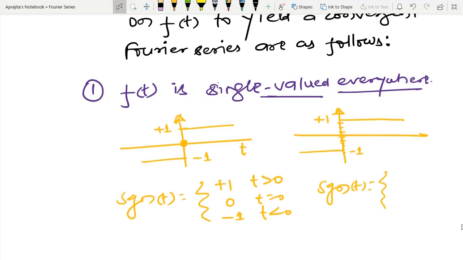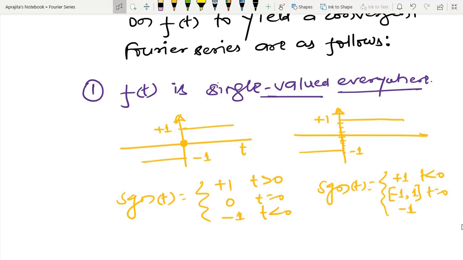This representation is called a multi-valued function, because I have some quantity between minus 1 and 1 at t equal to 0.